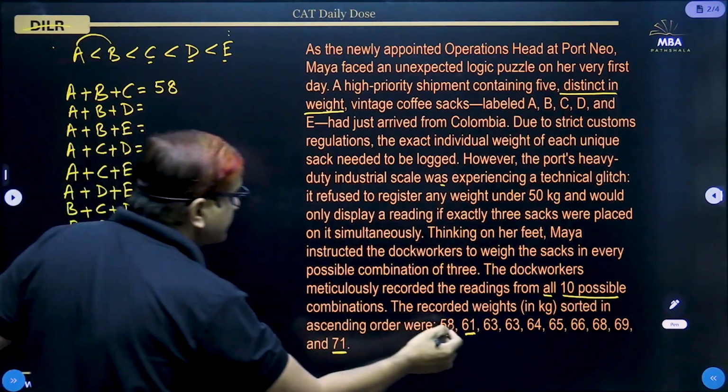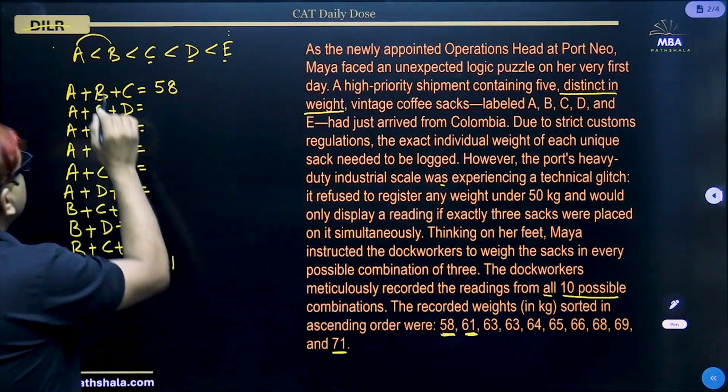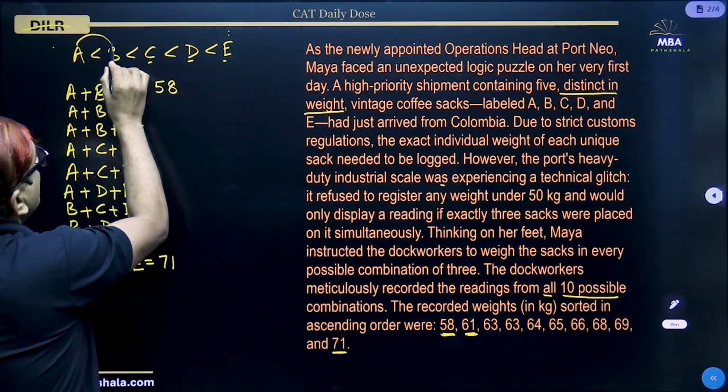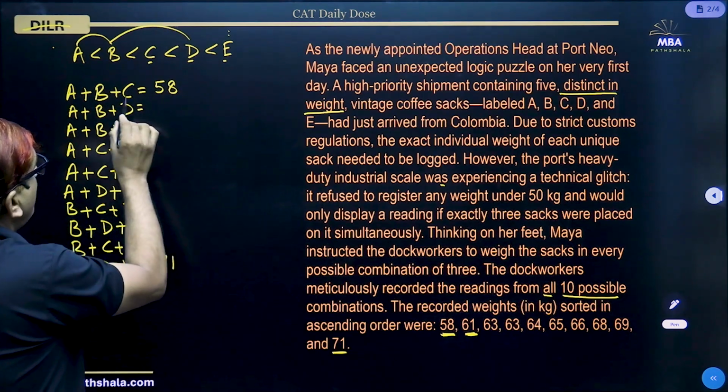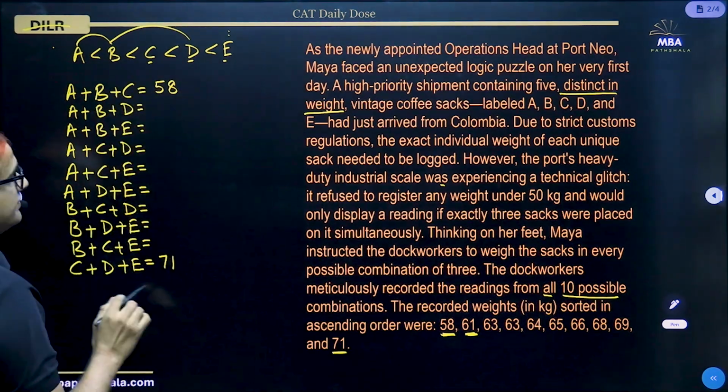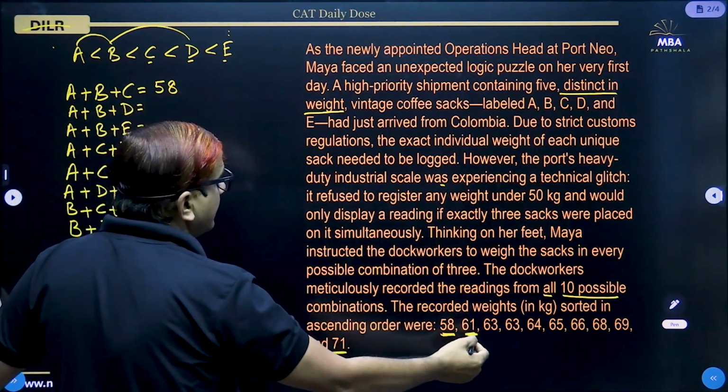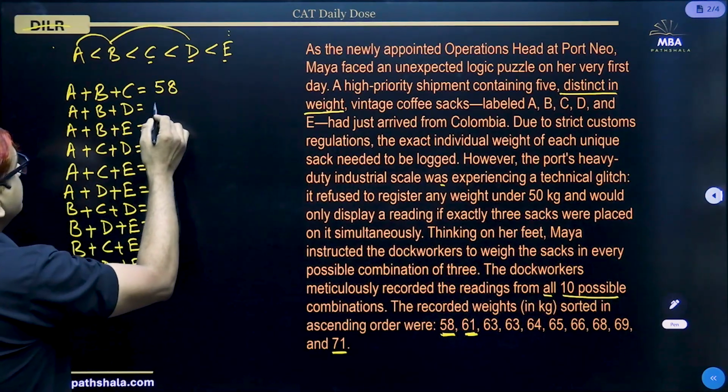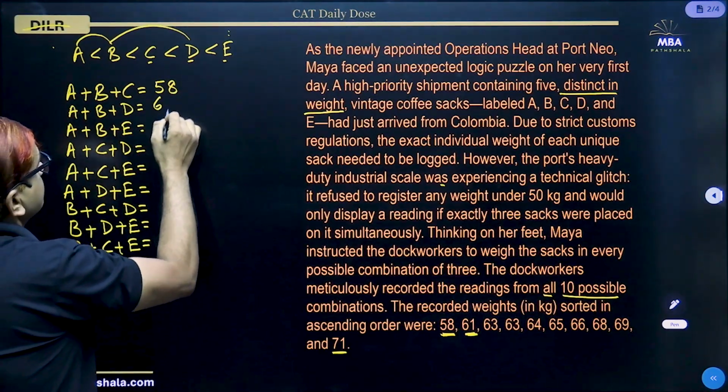But the next lowest, that is 61, that should be AB along with D. Along with C, it was the lowest, 58. So AB along with D, that will be 61.